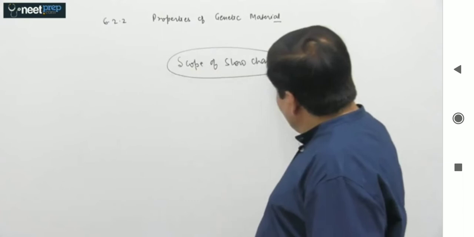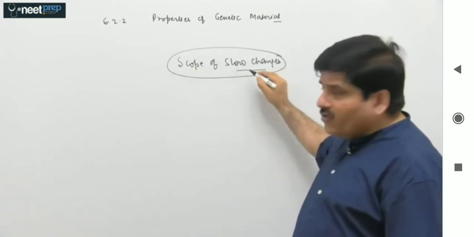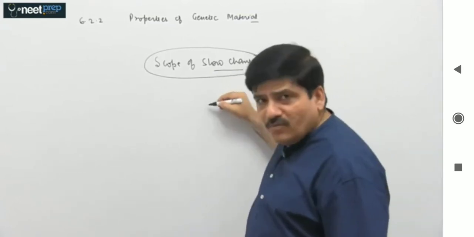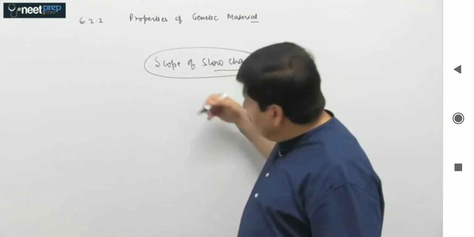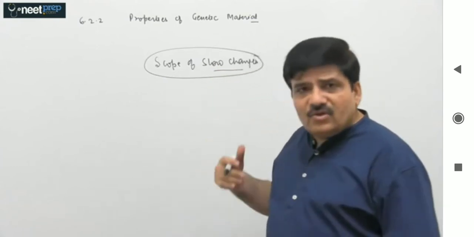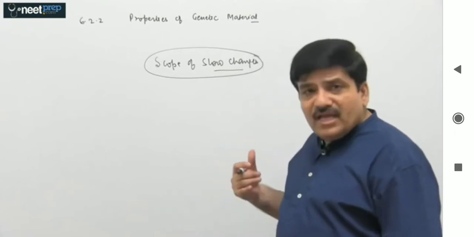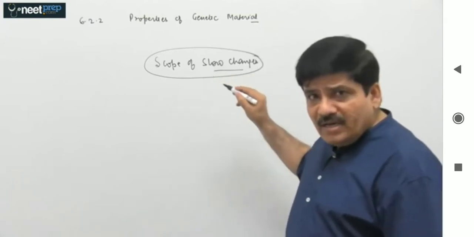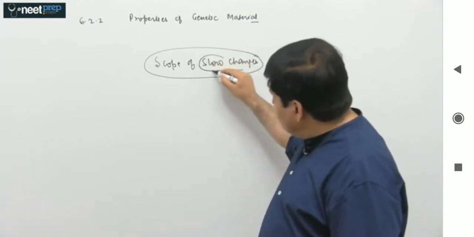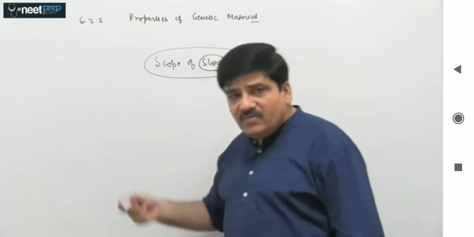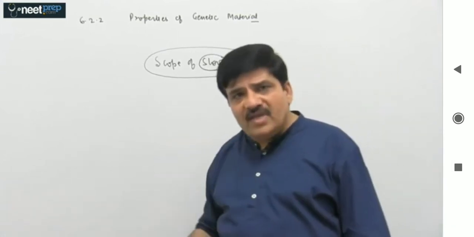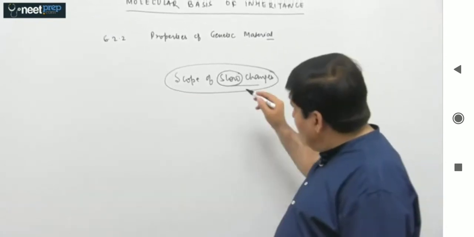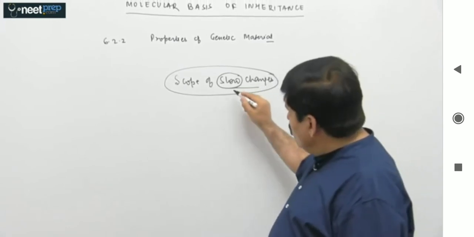Now slow changes, we can say that this change in the genetic informational molecule will be inherited and will contribute to the variation of the gene pool of the population. We already know that the higher the number of variations, the more are the chances of survival of the population in natural selection if the environment is unstable. I hope this is absolutely clear in our mind. So we want some slow changes to occur. We want to explain the diversity. We want to explain the presence of the variation. We know the need of variations for evolutionary forces to act upon, and therefore it is very important that there must be scope of slow changes.